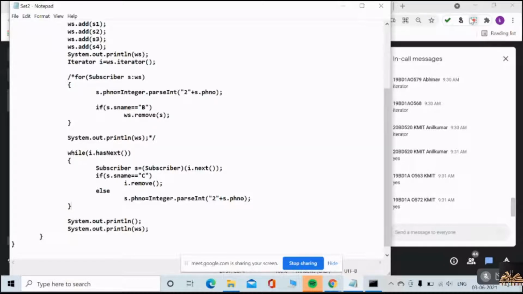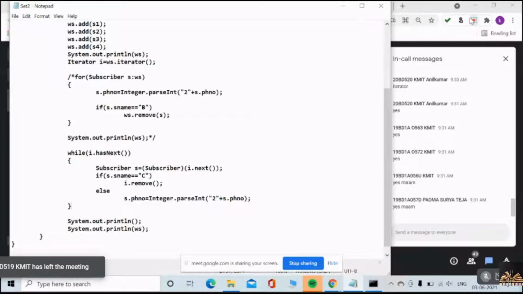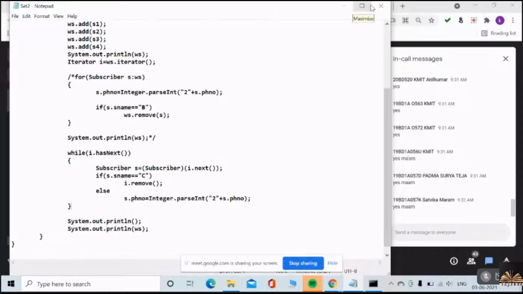Okay, understood everyone? Yes or no? Only Anil, 68, 79, 63, 72. Where is Padmashurya today? Then Jahnavi, Satvika. Where are they? Okay, fine, Satvika.